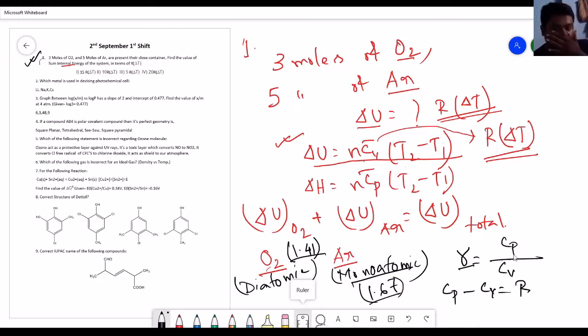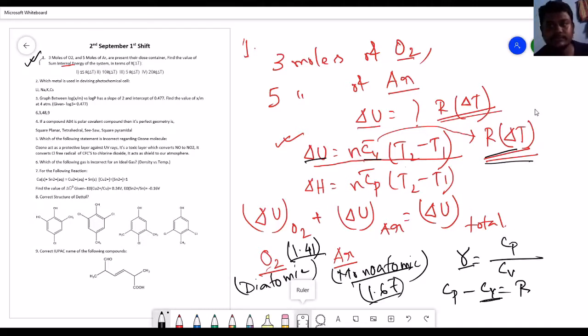So we have to know this Cp and the Cv ratio to calculate the gamma, and this Cp and the Cv have to be calculated in terms of R. So if you know the Cv individual value or the Cp individual value in terms of R, then we can put the Cv into that equation and we have the R delta T term in the reduced format. I hope you understand the portion. So we have to calculate the delta U regarding R delta T. So that's why we have to take an equation of Cv regarding R. How can you calculate? We will come to that part in that portion.